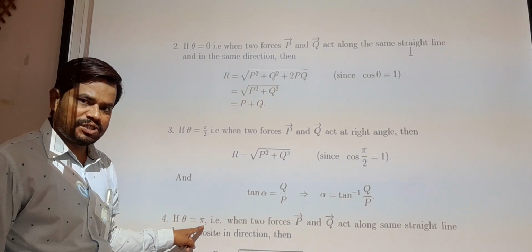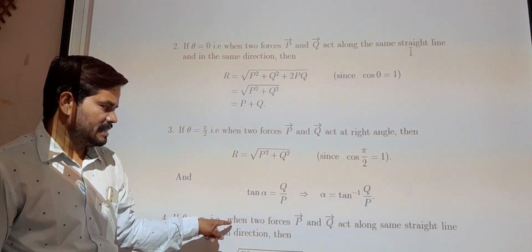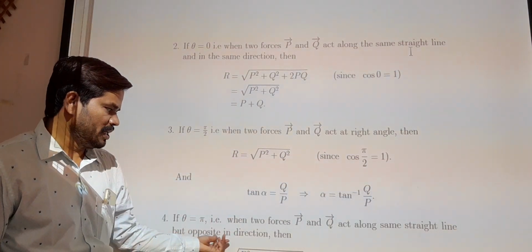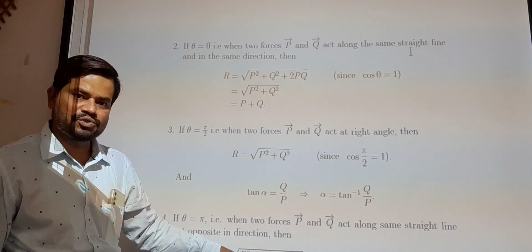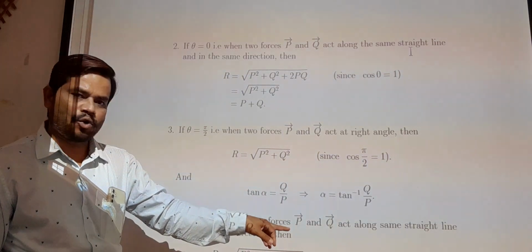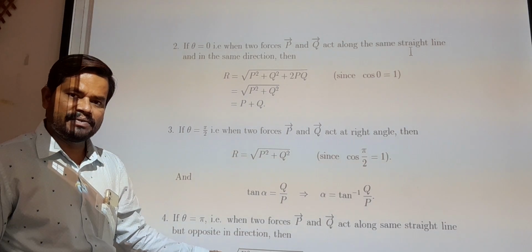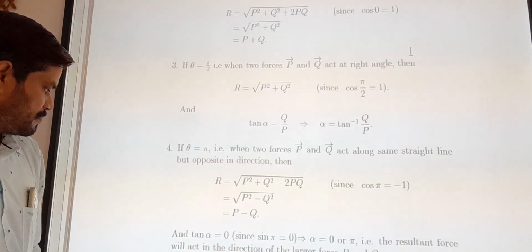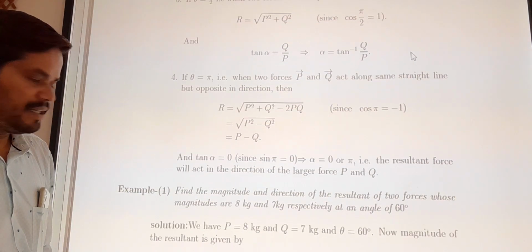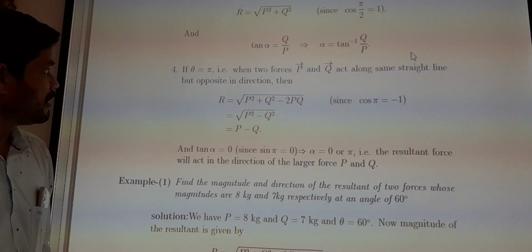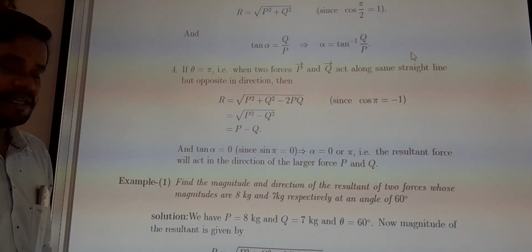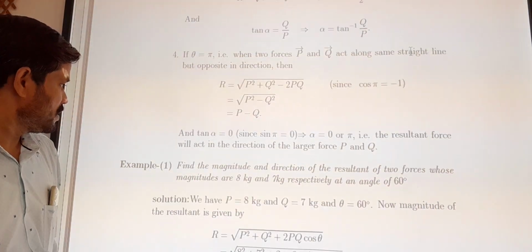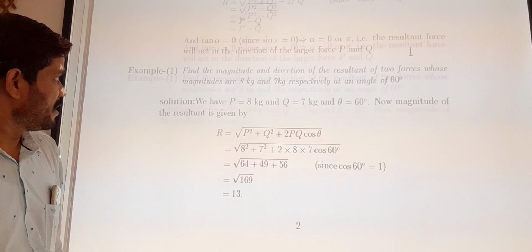If theta is pi, this is the fourth remark, that is, when the two forces P bar and Q bar act along the same straight line but in opposite directions, then R is root of P square plus Q square minus 2PQ, because cos pi is minus 1. So this is equal to root of P minus Q whole square, which is P minus Q. In this way you can find the resultant vector, depending on whether theta is pi by 2, pi, or 0. Yes. So this is the next example we will see here.